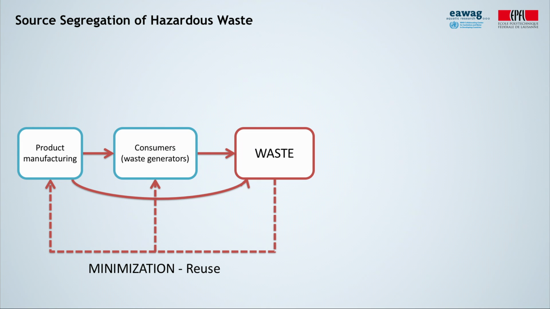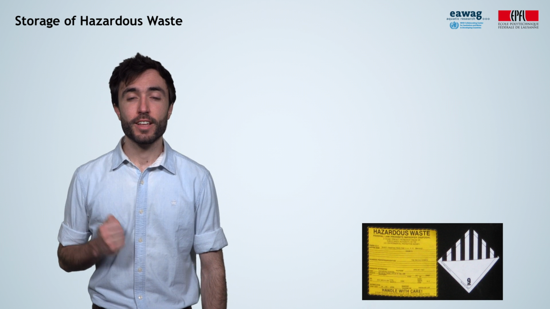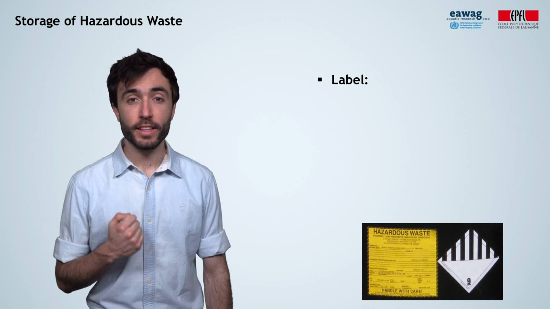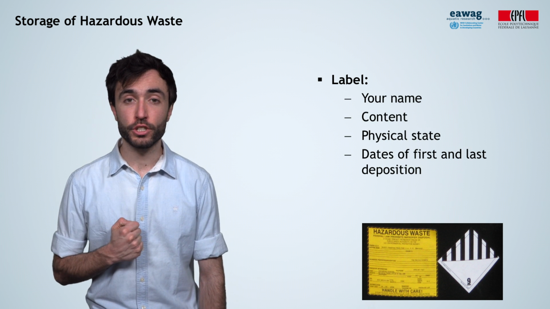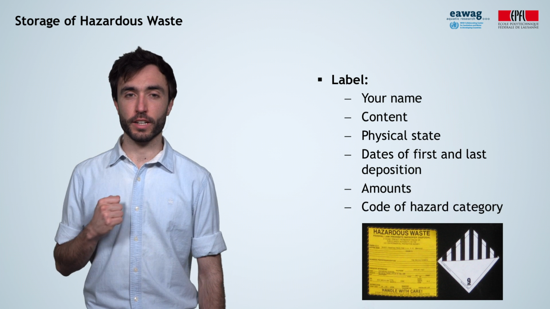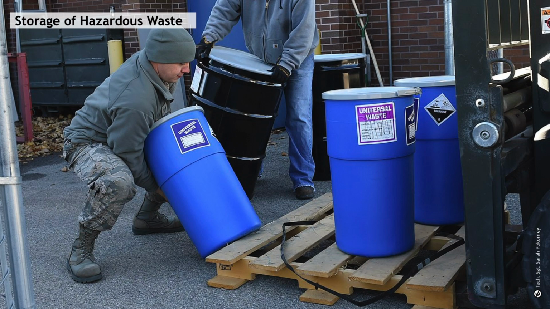Then the materials we refer to as waste are generated. It is imperative to source segregate all this waste, especially the hazardous waste. Then the waste needs to be stored. This can be done by using small containers. These containers should be labeled indicating your name, the content, physical state, date of first and last deposition, amounts, and codes of hazard category. These containers must be kept in good condition, enclosed or covered in order to avoid leaks or damage and to protect them from weather.